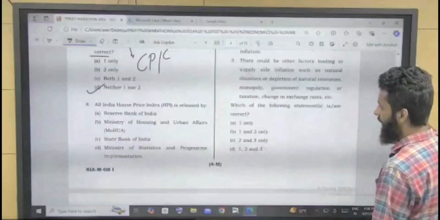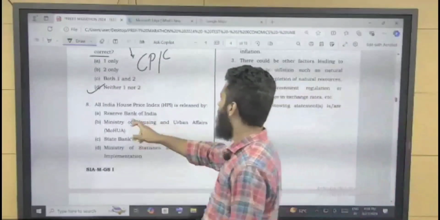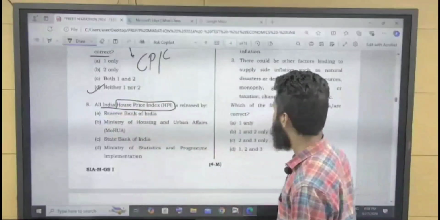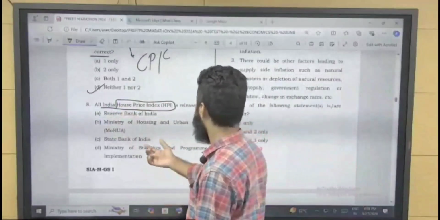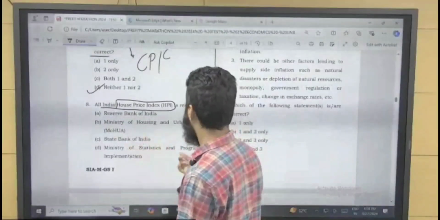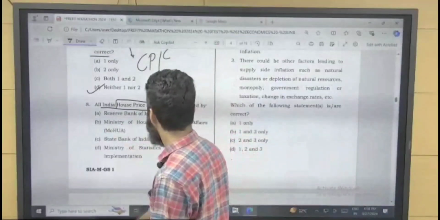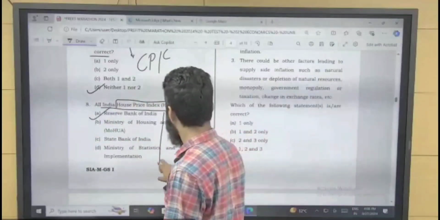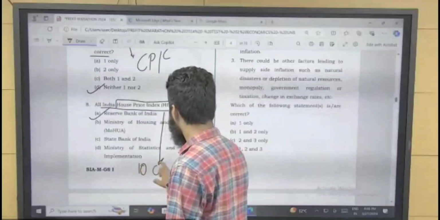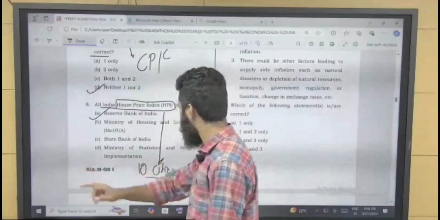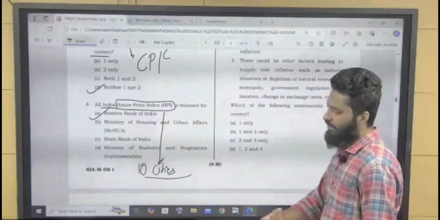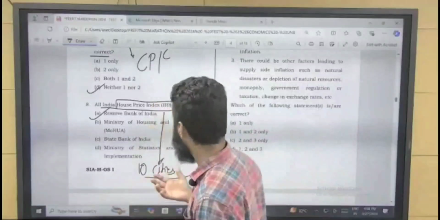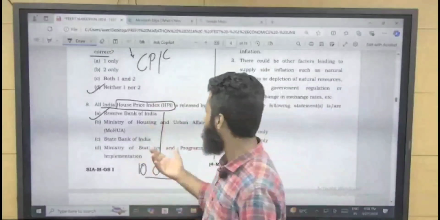Next, come to question number 8. This is a very factual question. All India House Price Index, HPI, is released by Reserve Bank of India, Ministry of Housing and Urban Affairs, State Bank of India, or MOSPI, Ministry of Statistics and Program Implementation. So it was released by Reserve Bank of India. Basically, they surveyed approximately 10 cities across the country, and from these 10 cities, they talk about the housing prices. So the All India House Price Index shows the inflation in house prices.